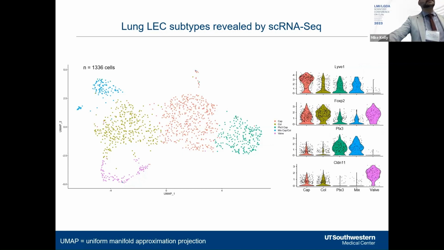We then set out to identify the subtype of lymphatic endothelial cells based on the expression of specific molecular markers. After doing this, we identified 5 distinct clusters: the PTX3 positive capillary lymphatic endothelial cells, regular capillary endothelial cells, collecting endothelial cells, valve endothelial cells, and a population which expresses markers of both collecting endothelium and PTX3 endothelium.